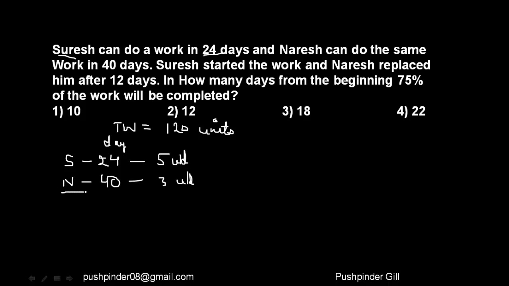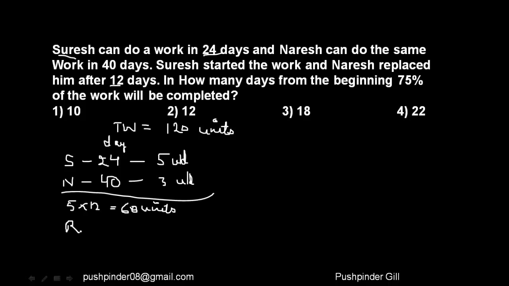Now let's see what the question is asking us. The question is saying Suresh started the work and Naresh replaced him after 12 days. So Suresh worked alone for 12 days. So what is the rate of work done by Suresh? Suresh finishes 5 units every day. That means working for 12 days, he will finish 60 units. 60 units will be finished by Suresh alone.